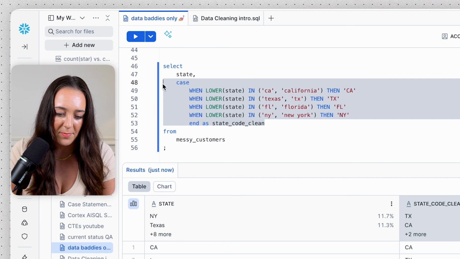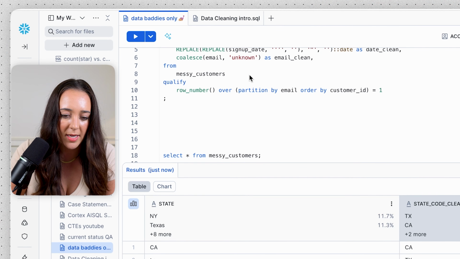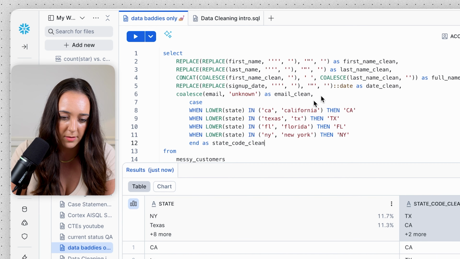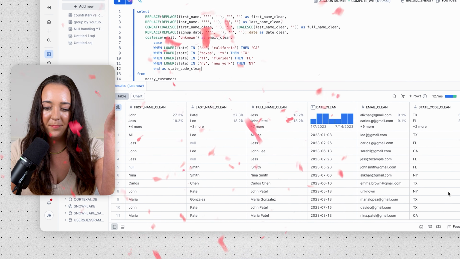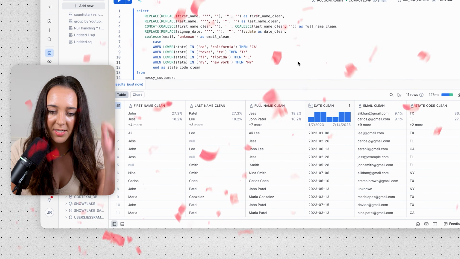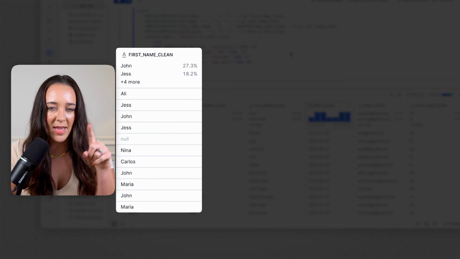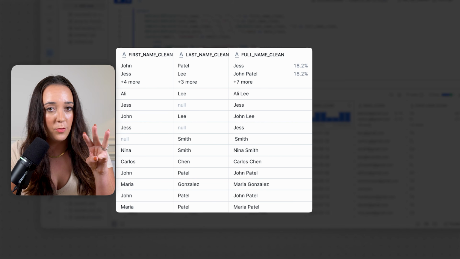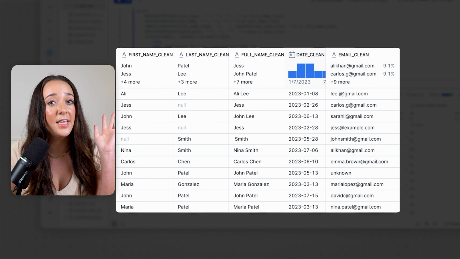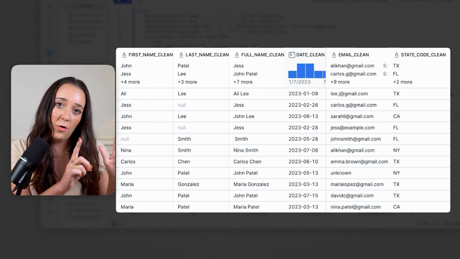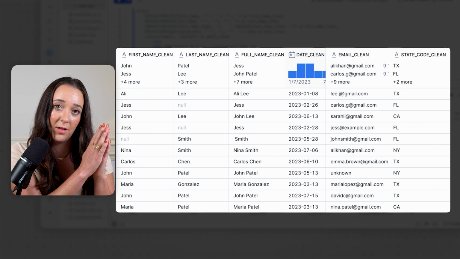So I'm actually going to copy and paste this clean state logic, and now I can add it to my original query above, run it, and boom. Now we have an entire data set with a clean first name, a clean last name, a clean full name, a clean date, a clean email, and a clean state code, and then we deduped it on the email level.